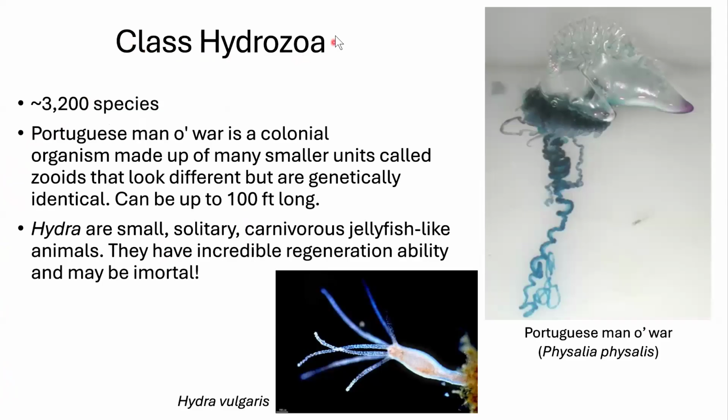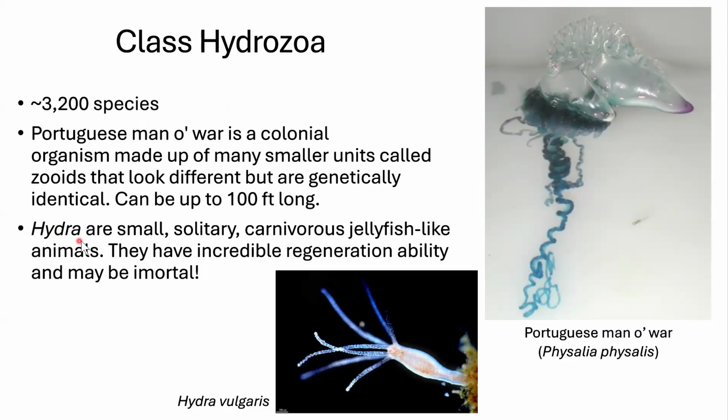Then we have hydrozoa. Hydrozoa has about 3,000 species. One of the famous ones is the Portuguese man-of-war. This is the Portuguese man-of-war. It's actually colonial, so it's made of lots of little individuals working together. It has this swollen bladder here with a ridge on top, so it floats on the surface of the ocean, and it can be really long, up to 100 feet long, and this little ridge catches the wind, and so they just kind of float around like a sailboat floating on the ocean.